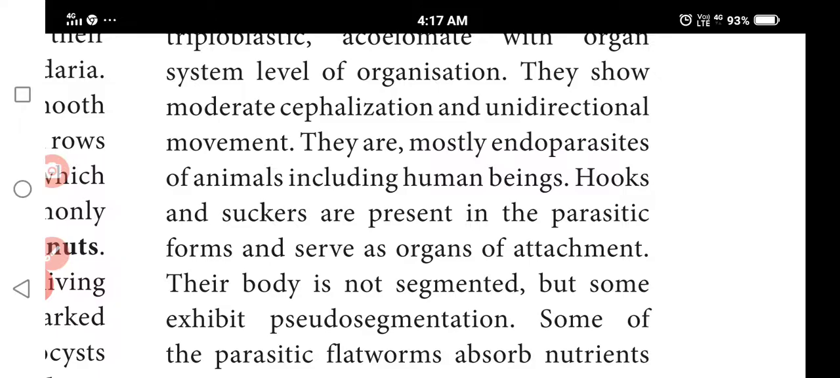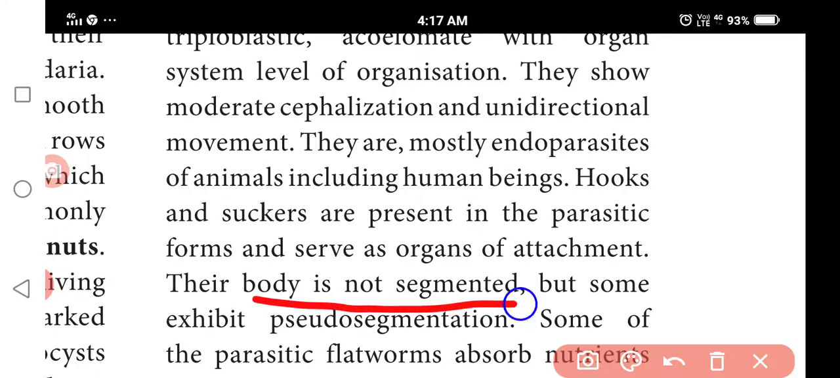Mostly these animals are endoparasites. They will be attached in human beings. Hooks and suckers are very helpful for attachment to the host organisms. The body is not segmented but exhibits pseudosegmentation. You see that segmentations are observed here, but it is not truly segmented.